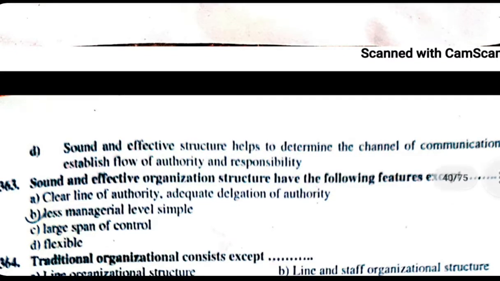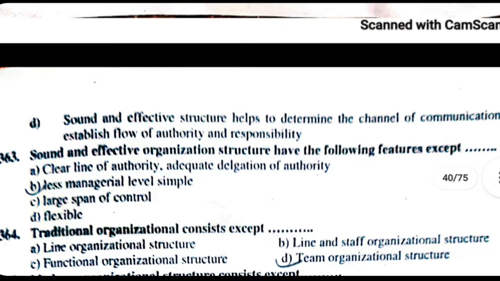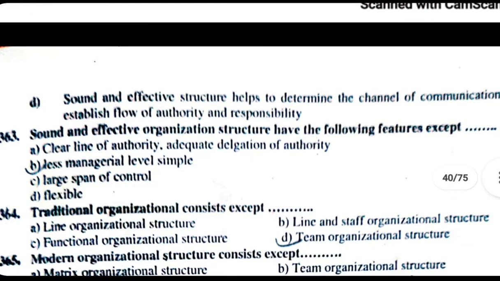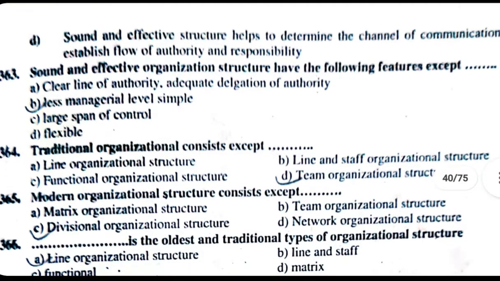364. Traditional organizational structure consists of: A. Line organizational structure. B. Line and staff organizational structure. C. Functional organizational structure. D. Team organizational structure. The correct answer is D, team organizational structure. 365. Modern organizational structure consists of all except divisional organizational structure. Modern organizational structure consists of matrix organizational structure, team organizational structure, network organizational structure.